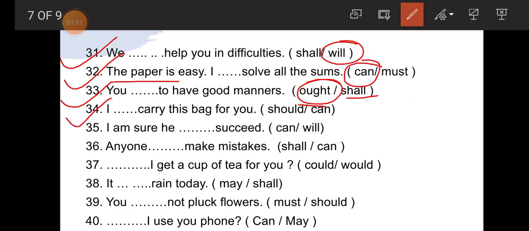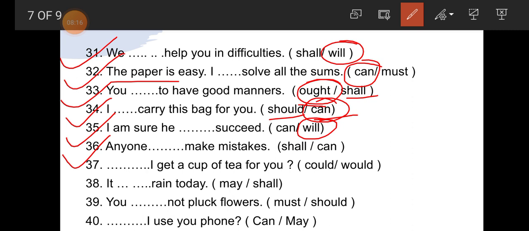Number 34. I dash carry this bag for you. So student, here should and can are given. So ability is shown here that I can carry this bag for you. Number 35. I am sure he dash succeed. So I am sure he will succeed. Future time is shown here. He will succeed.